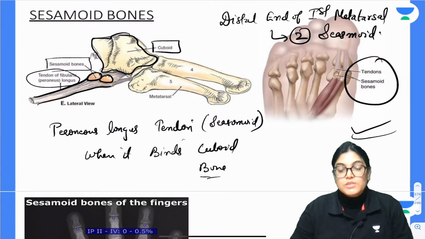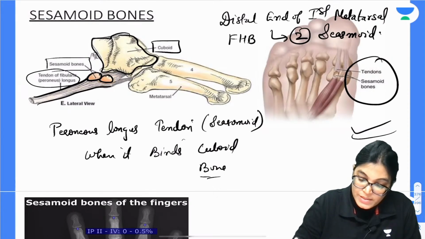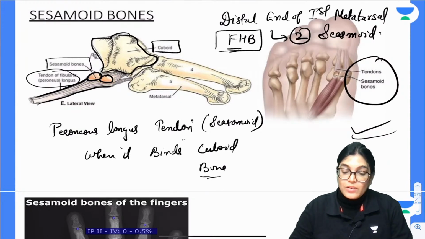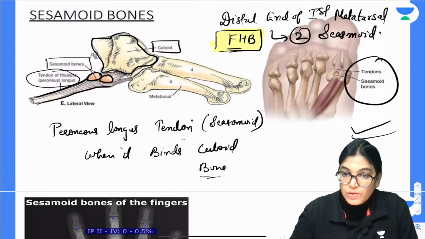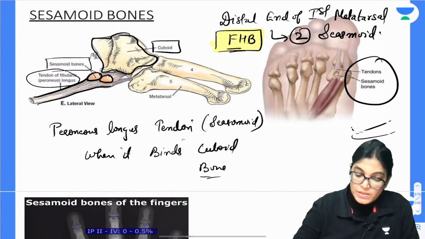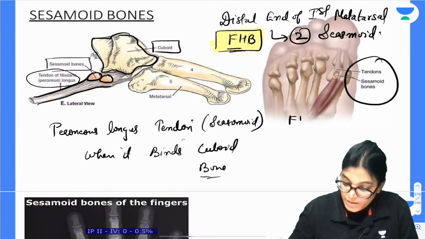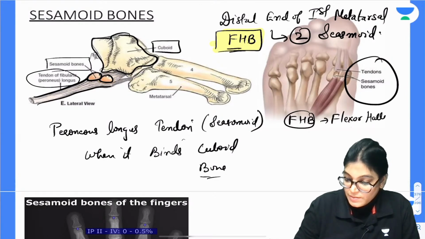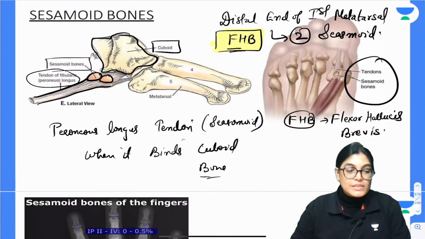Actually, the sesamoid bone is lying in the tendon of which muscle? FHB. What is FHB? It is flexor hallucis brevis. So sesamoid bone develops in the tendon of flexor hallucis brevis. So this muscle is flexor hallucis brevis. If you want to write the full form, you can write it here. FHB means flexor hallucis brevis towards the great toe. Okay, these are the important sesamoid bone locations.